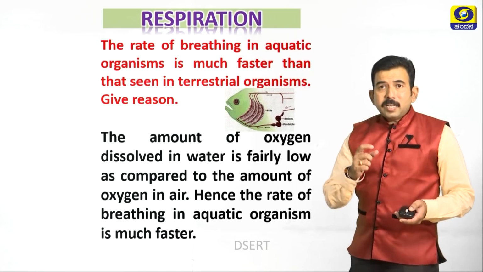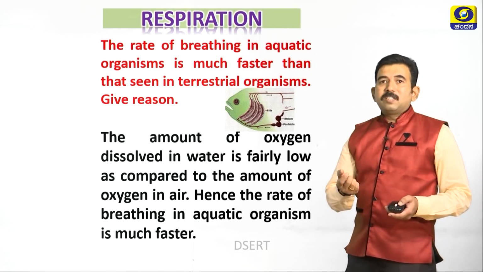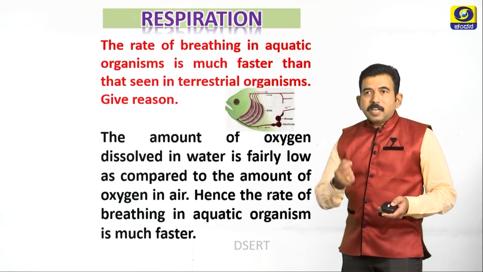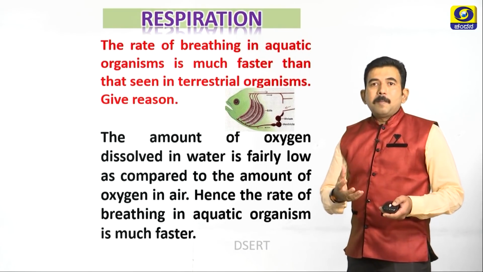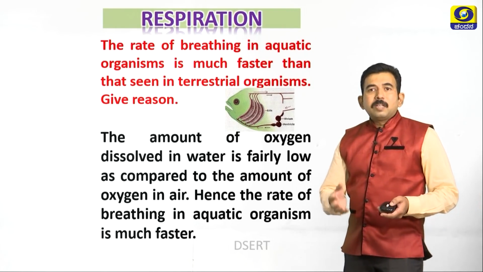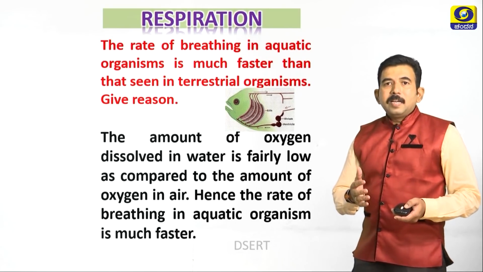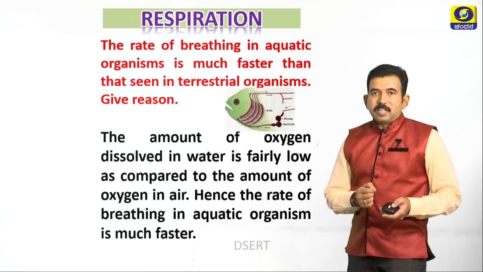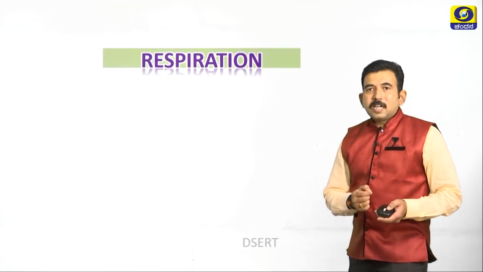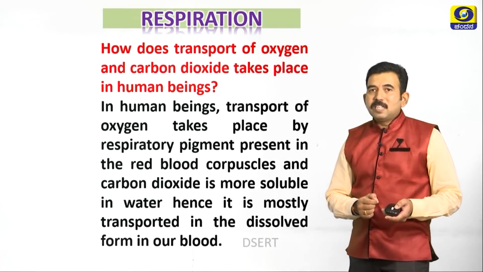The terrestrial organism's respiratory system is also advantageous because terrestrial organisms directly breathe oxygen from air. Second thing, the respiratory system is protected in terrestrial organisms. Next, let us study how the transport of oxygen and carbon dioxide takes place in human beings.